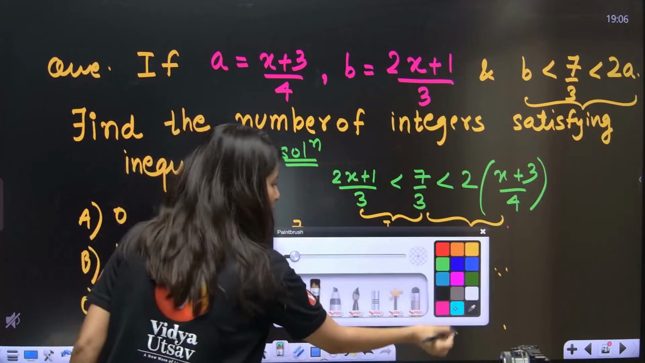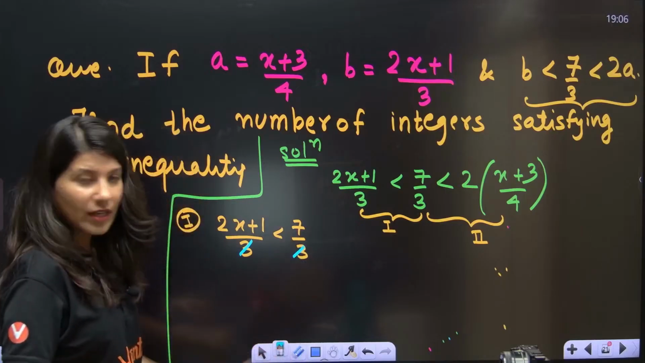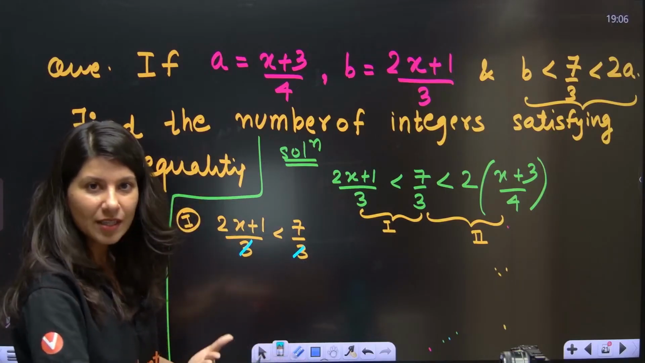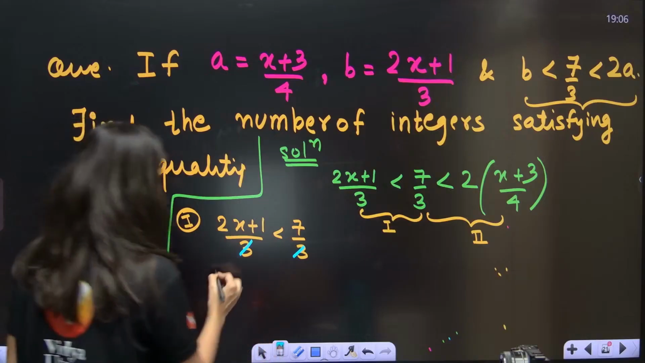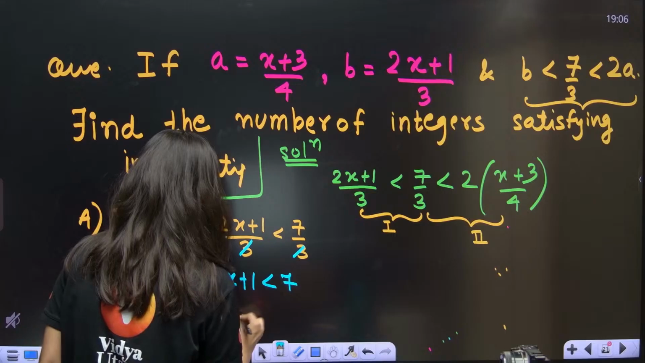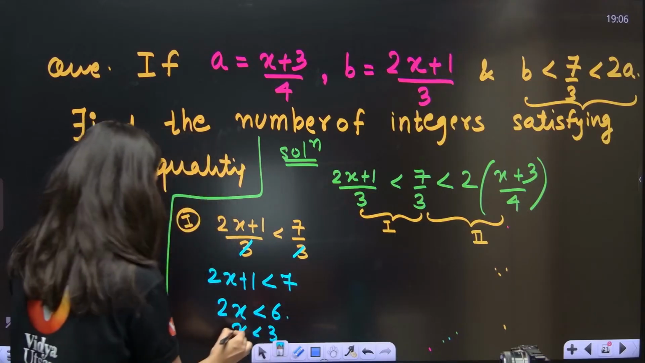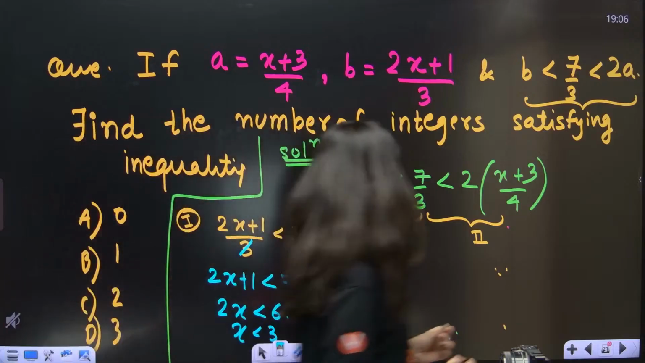So this is so easy, ma'am. This we have done, no? 3 cancels. Okay, because positive number 3, if you multiply both the sides, 3 will automatically get cancelled. So properties of inequality also, ma'am, we are using. So 2x is less than 6. X will be less than 3. So this first inequality is giving me x less than 3.